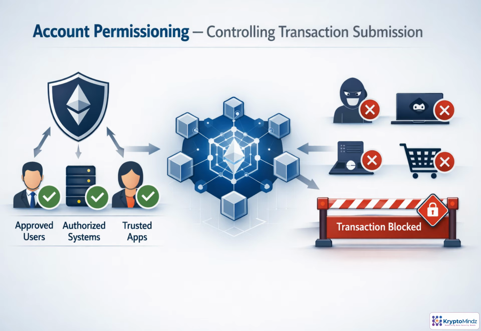Account permissioning adds a gate before a transaction enters the Besu network. It does not only ask whether a node is allowed to participate, it also checks whether the submitting account is approved. Trusted users, back-end services, or applications can transact, while unknown or unauthorized accounts are rejected before they affect the transaction pool. This matters when compliance requirements, business rules, or operational roles determine who may initiate blockchain actions.